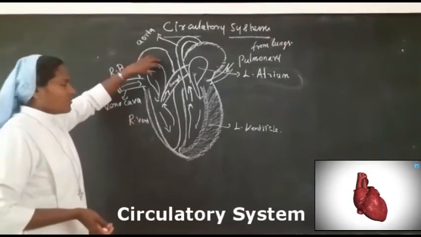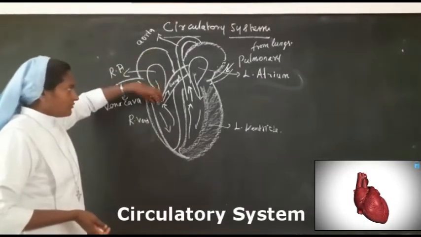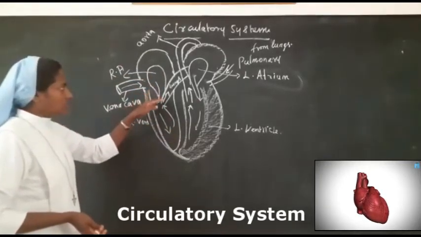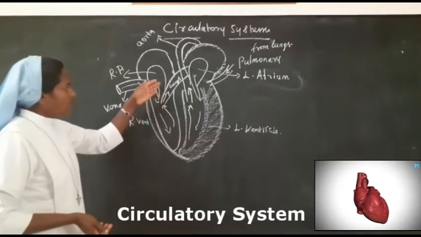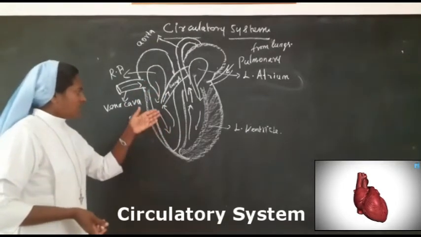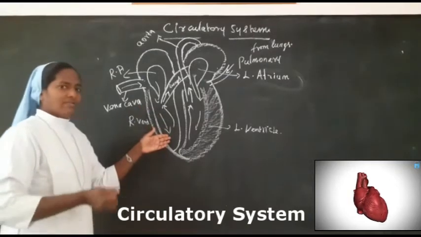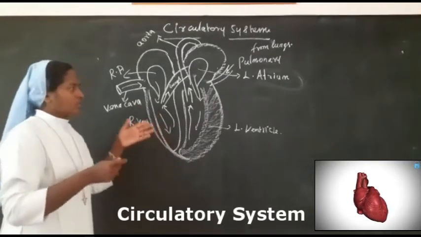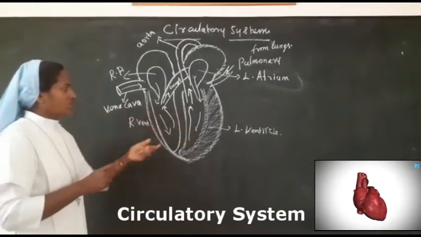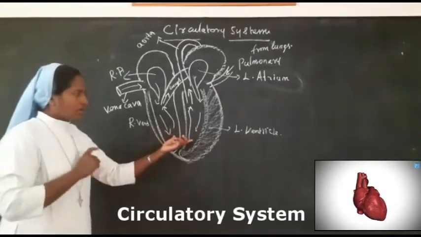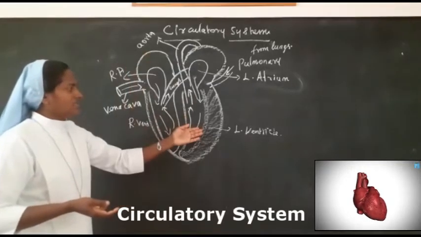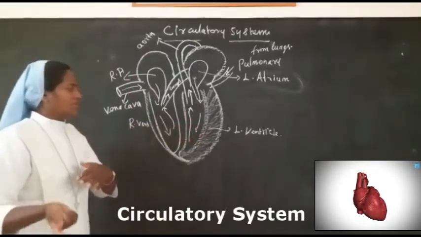The right atrium allows it to move into the lower part through the tricuspid valve into the right ventricle. Then both ventricles contract at a time, only once, one contraction, and both ventricles pump: this one to the lungs and the left ventricle to the whole parts of the body.